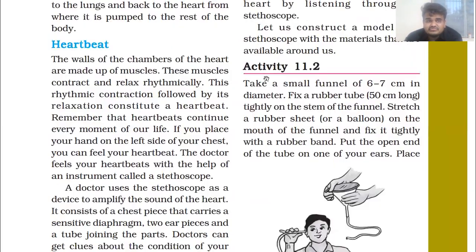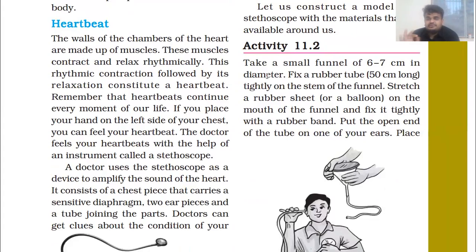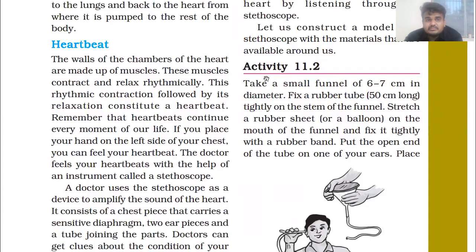In this lecture, we will discuss the heartbeat. What is a heartbeat and how does it work? Let us take a relatable example. The walls of the chambers of the heart are made up of muscles. You know very well that the walls and partitions of the heart are made up of muscles. These muscles contract and relax rhythmically.